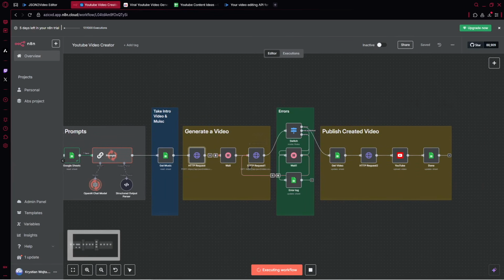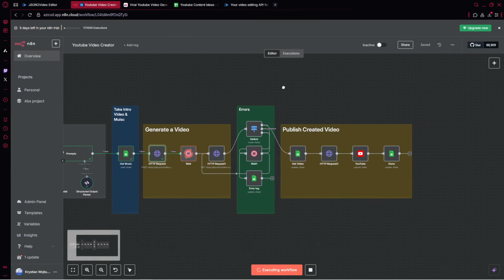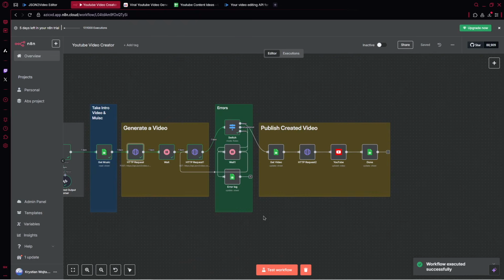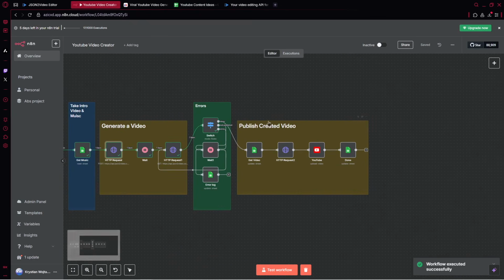We wait for a specific time until it's created. We get the content which is created. Then we've got an errors log here. And afterwards, what do we have? We've got our video, so we publish that inside YouTube. So here, this is pretty old. This is the entire system. And when you create it once, afterwards you can publish YouTube videos every hour, every day, or you can have multiple YouTube channels about different niches and just do everything automatically.